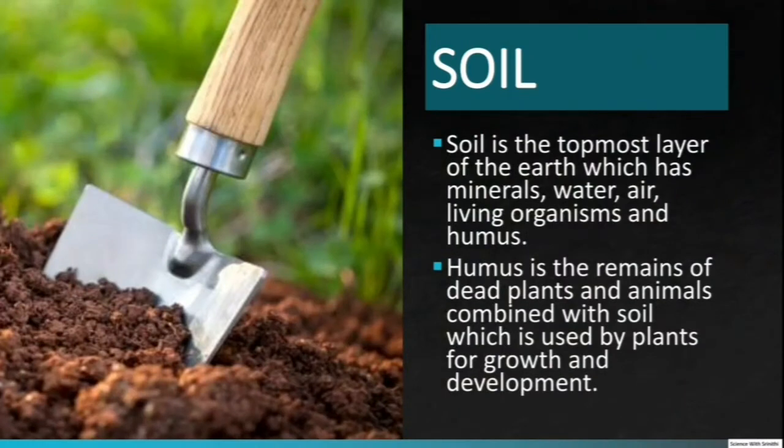Soil. The topmost layer of earth is soil. Soil has minerals, water, air, living organisms, and humus. Humus is the remains of dead plants and animals combined with soil. Soil constituents are used by plants for growth and development.